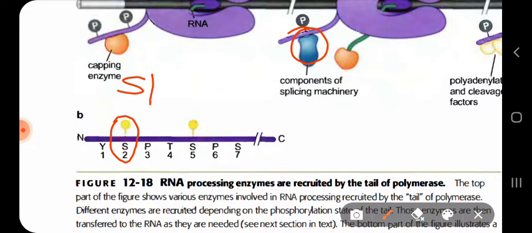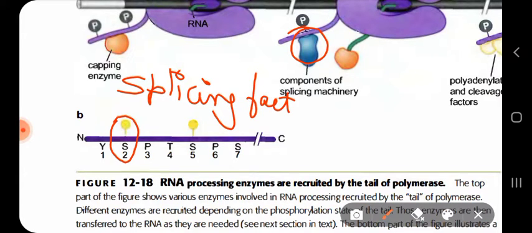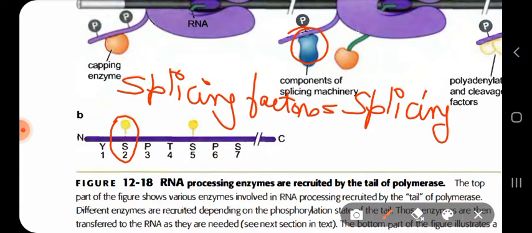Splicing factors, as I have said in the overview, are needed for the splicing process. And what does the splicing process mean? It simply means we have to remove all the non-coding regions of the mRNA and join the coding regions of the mRNA to make a mature mRNA.